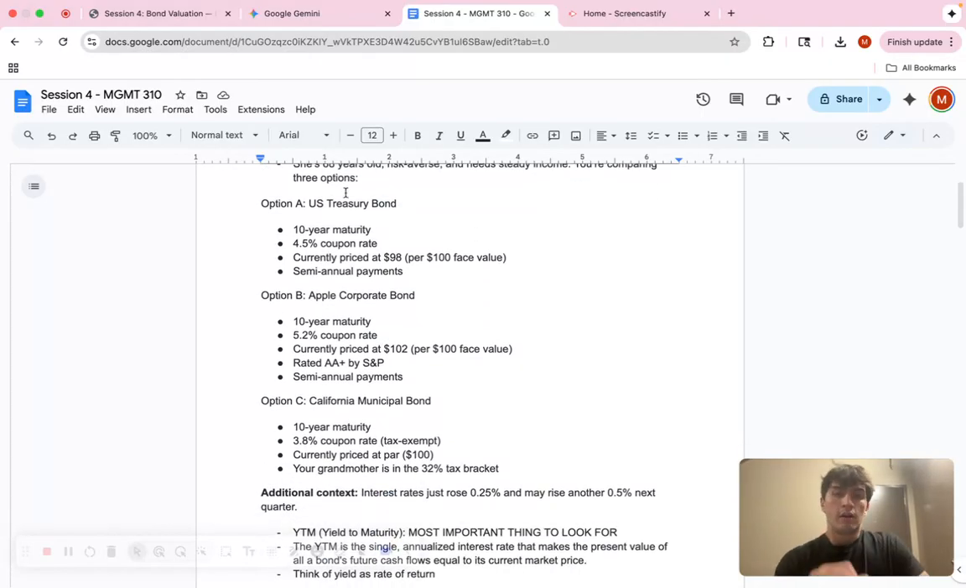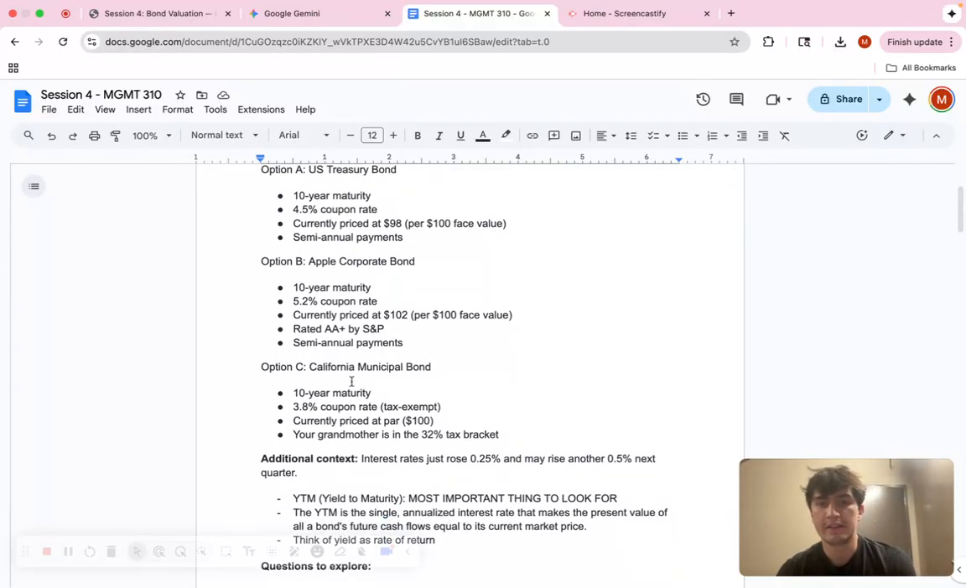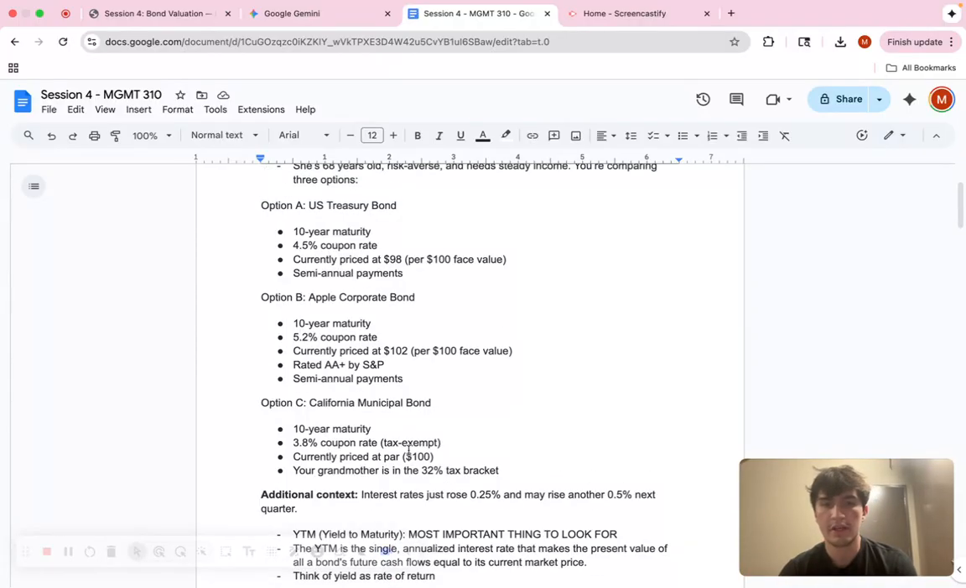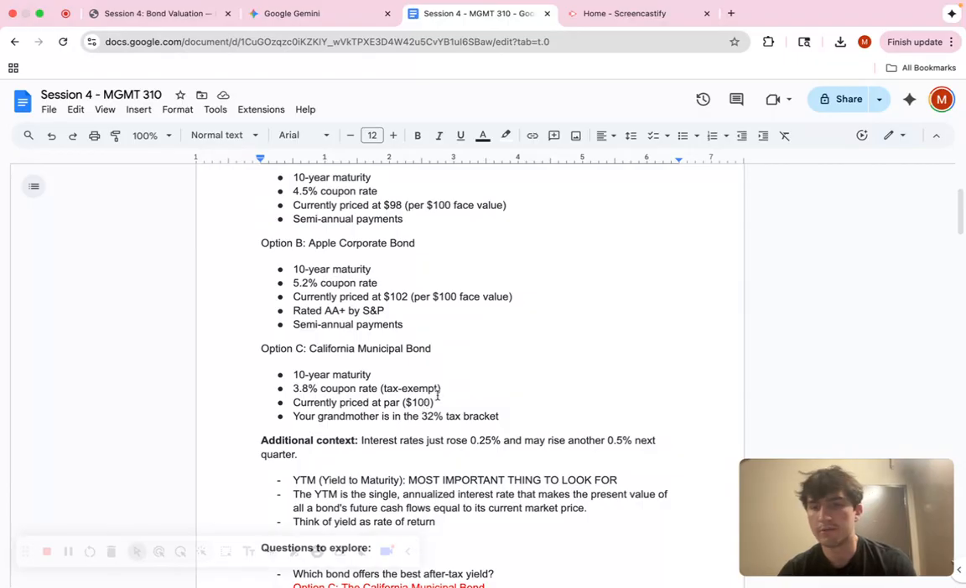So first we have the US Treasury bond, and all of these have a 10-year maturity, so that stays constant throughout. The coupon rate for the Treasury bond is 4.5%. The Apple corporate bond is 5.2%. And then the coupon for the California state bond is 3.8%, but it is tax exempt, so we'll come back to that and note that later. You have the prices right here, 98, 102, and 100, and the par is 100, and these are semi-annual payments.